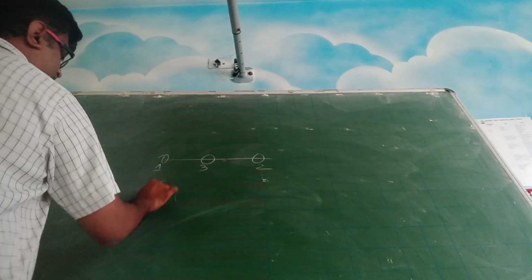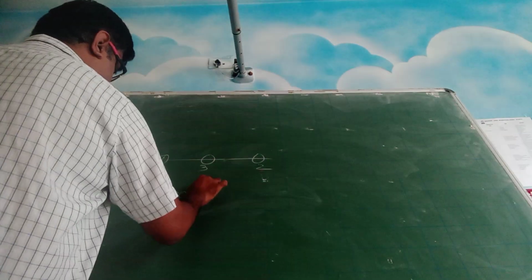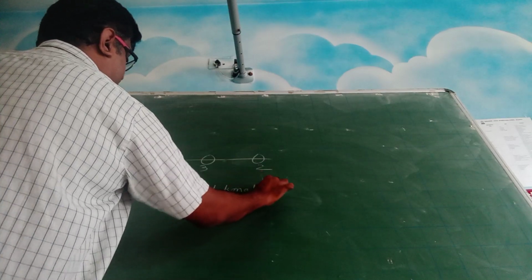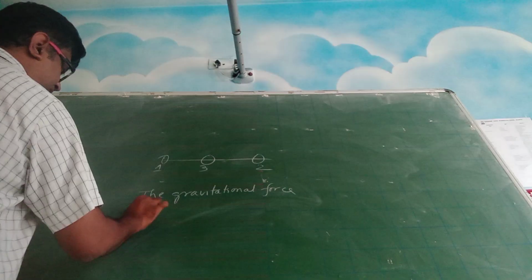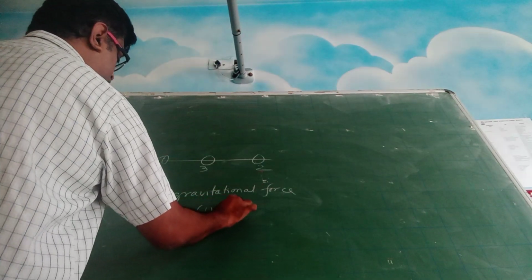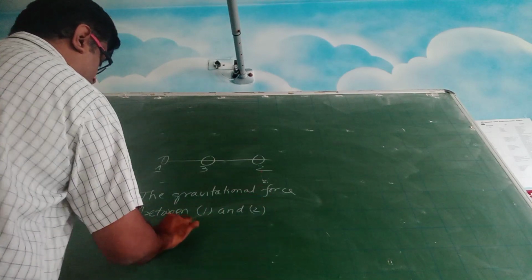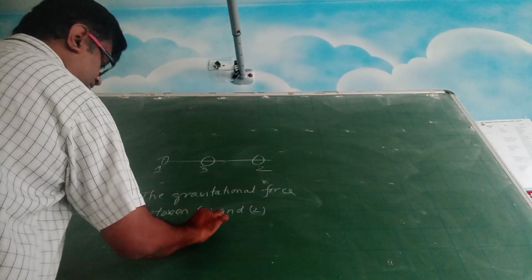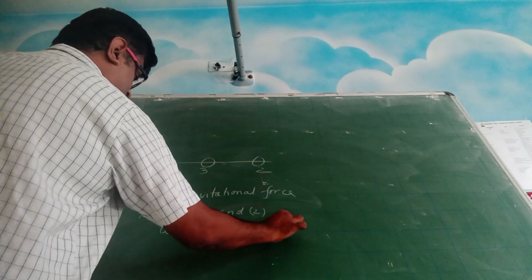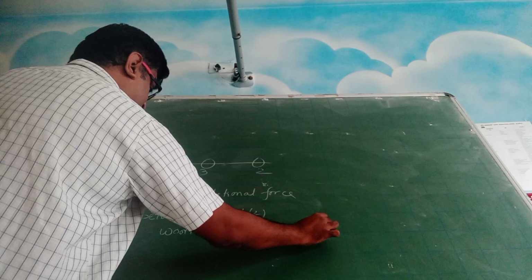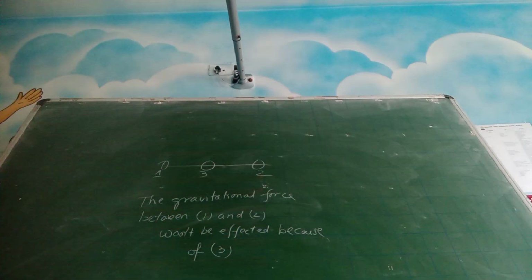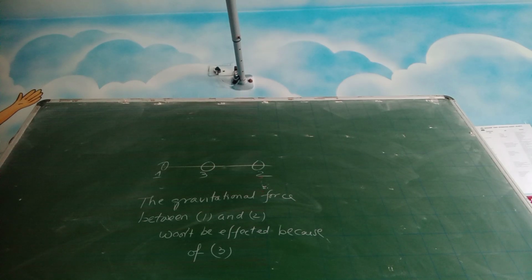The gravitational force between 1 and 2 won't be affected because of 3. Okay, so this is also a concept you should know.